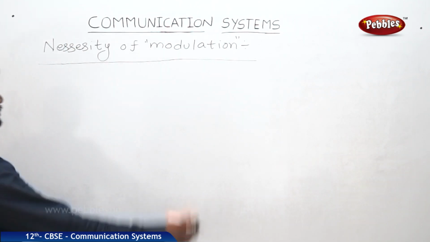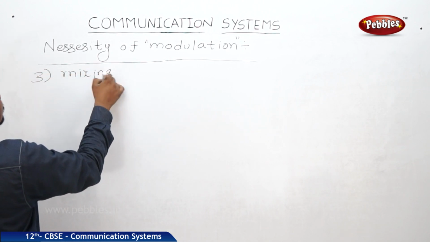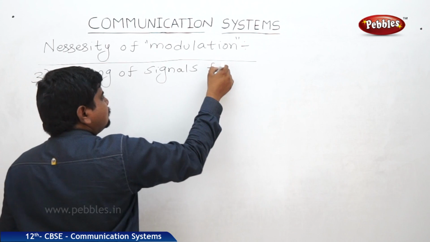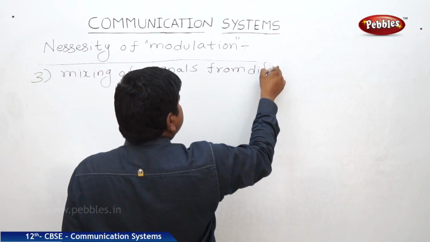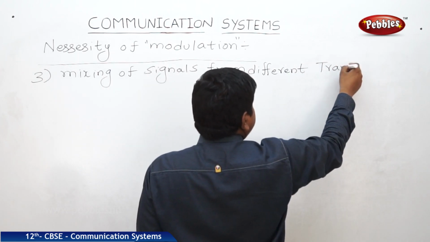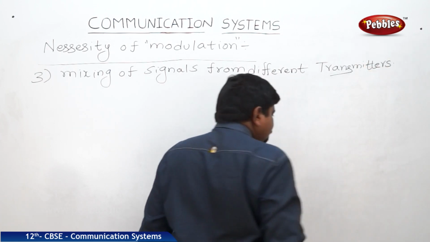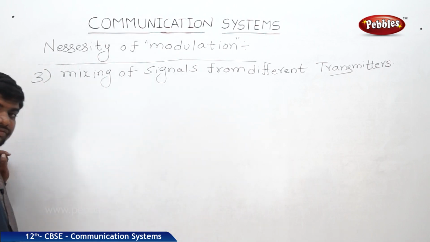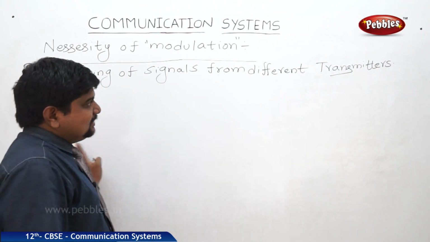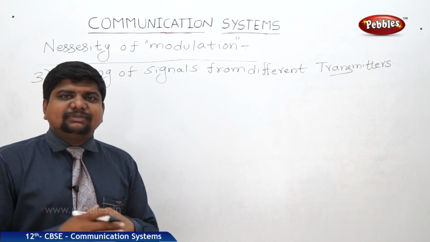The third one is mixing of signals from different transmitters. So what we can understand from this: suppose it is a group song, many voices are there, and if it is a discussion, many voices should be converged at one common point, otherwise it won't be transmitted to the receiver.